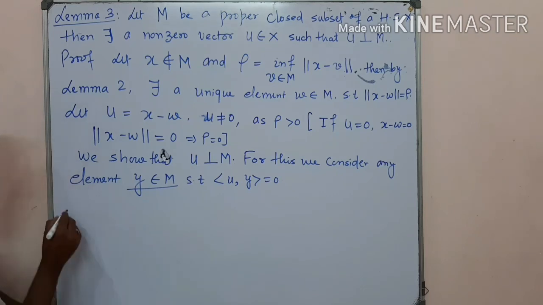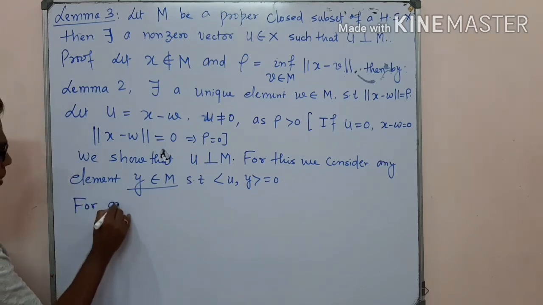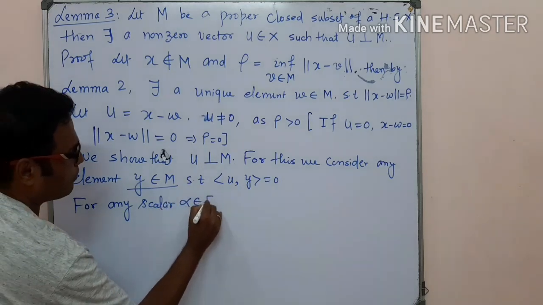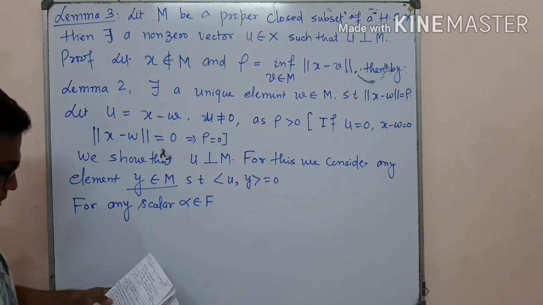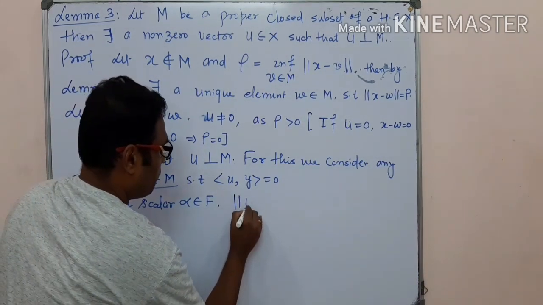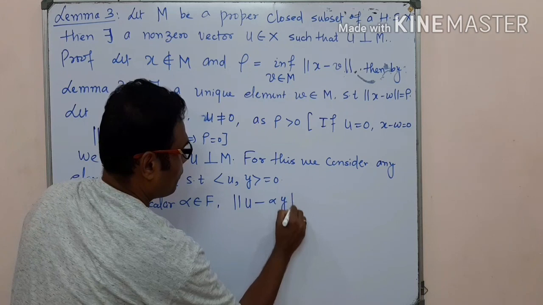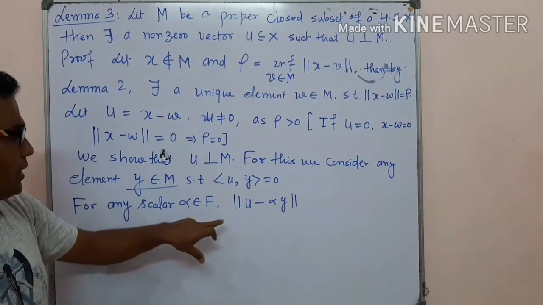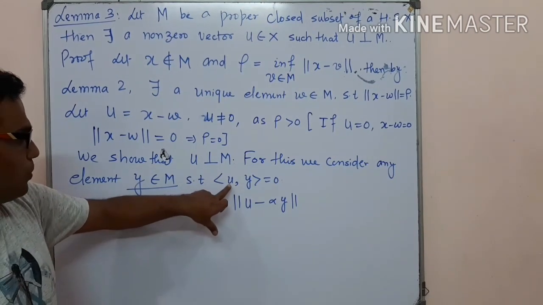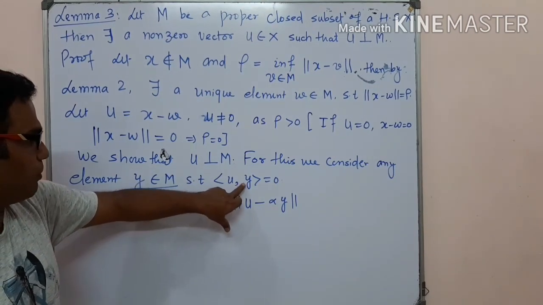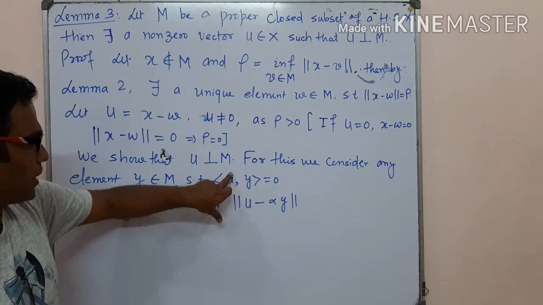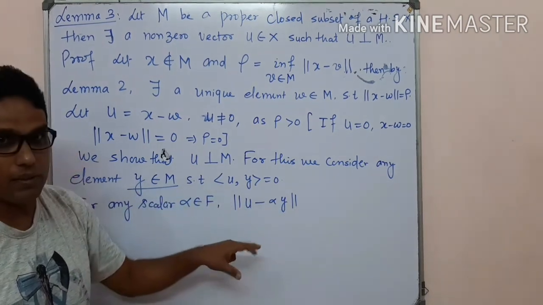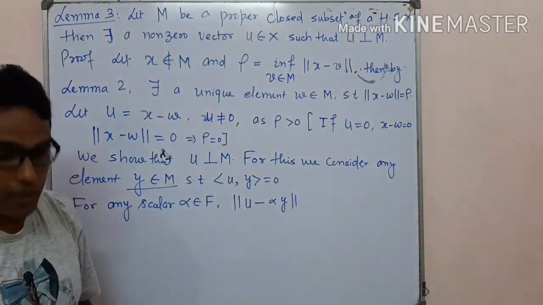Now for any scalar alpha belonging to F, we compute u minus alpha y. We already know that if two vectors are mutually perpendicular, then one vector expressed as a scalar multiple of another is also perpendicular.